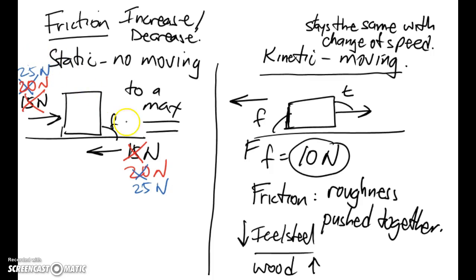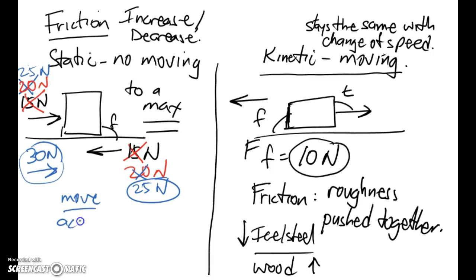Finally, say I break it free, and that's the maximum static friction. I have to push more, let's say more than 25 newtons. Now I'm pushing with 30 newtons of force. That's exceeding the maximum 25 newtons of static friction I can have. And what do I find? These are unbalanced forces. My box now begins to move, or accelerate is probably the better way of saying. Then it'll just be a matter of what the kinetic friction is.